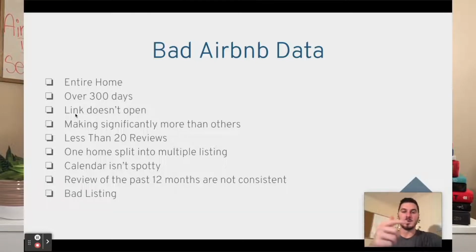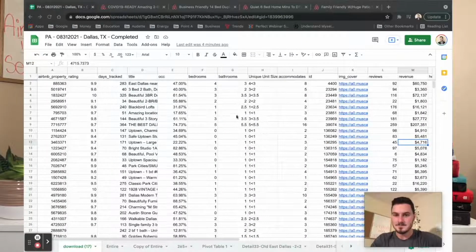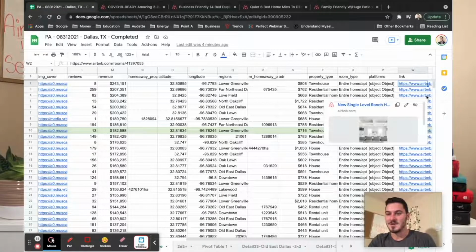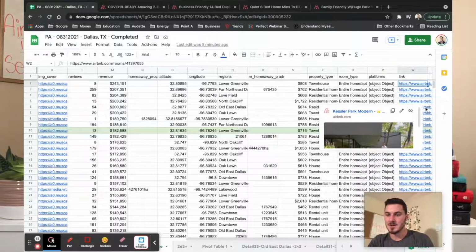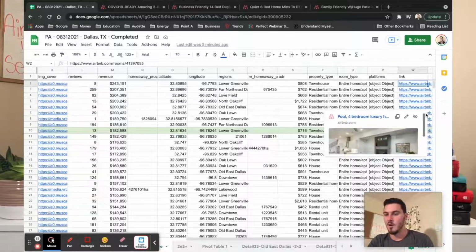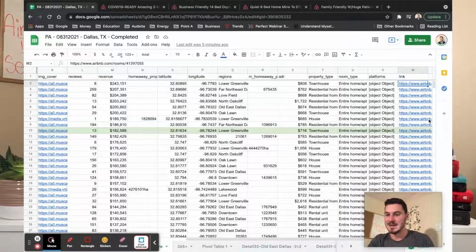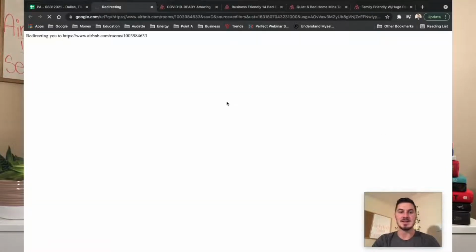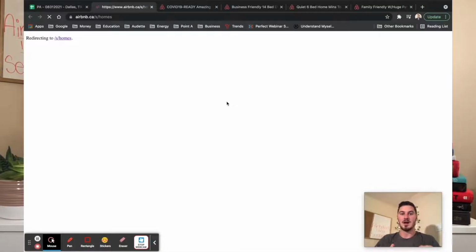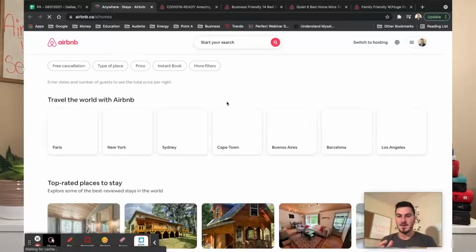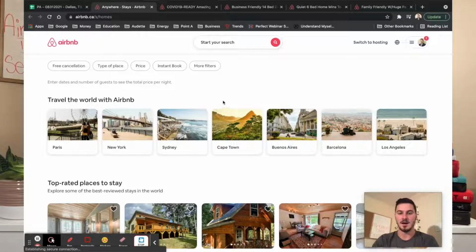Now, when you're going through this data, the next thing you're going to run into is links that don't open. This is very simple. This row right here is all of the listings. Sometimes you'll come across a link, and that link just won't open to anything. It'll be a dead link, and then you can't review the listing itself, which is not helpful for us, because we need to be able to see what the listing actually looked like. There's a bunch of information about the listing that we have to try and figure out, and we're going to get into that in a later video.